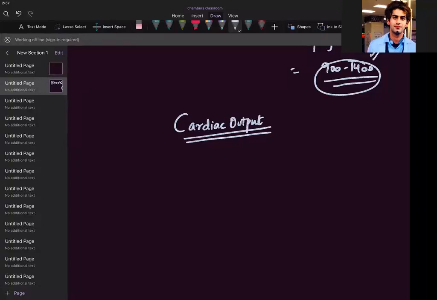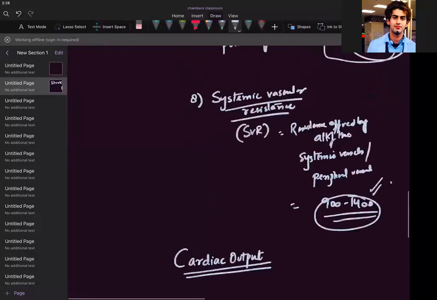This cardiac output is the most important topic I can say out of all the cardiovascular physiology. Everything is important, but I can say it should be stressed. It should be understood clearly and concisely. So let me write these ways to calculate the cardiac output. I hope the screen is clear and recording is happening. Because once you understand this cardiac output, then you will understand those cardiac function tests which we do.